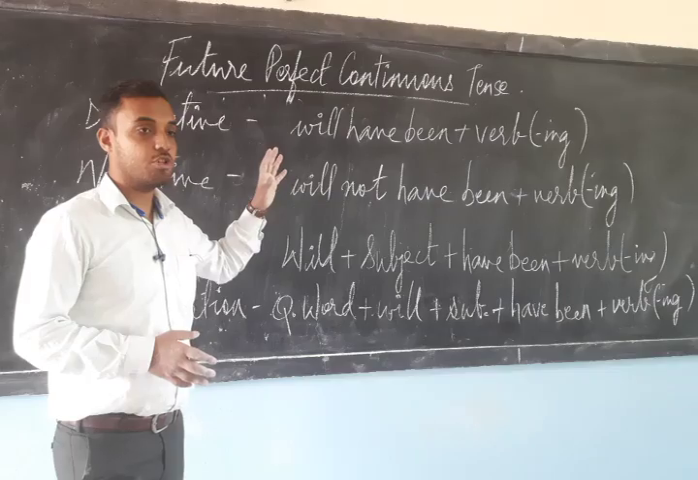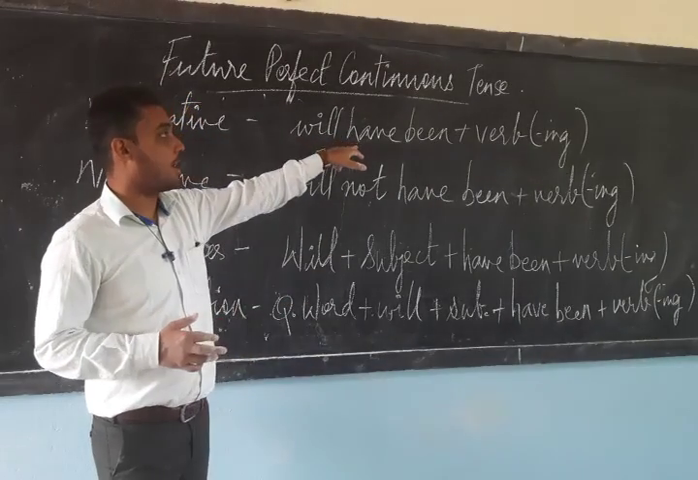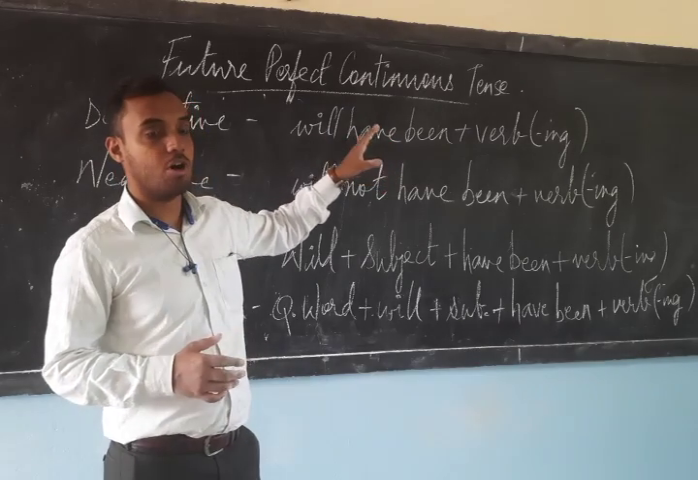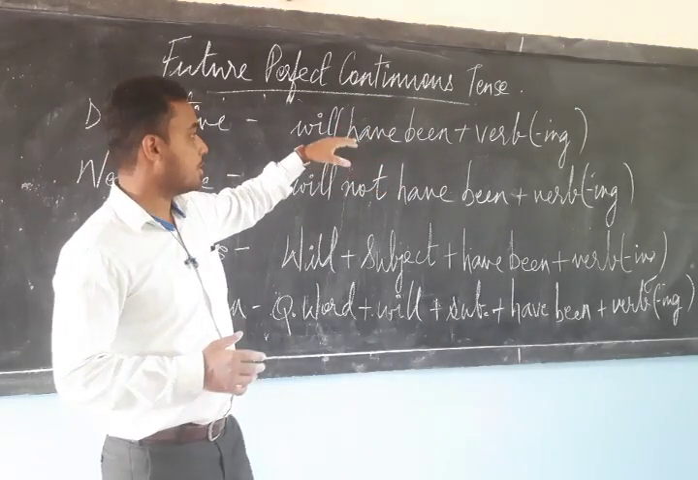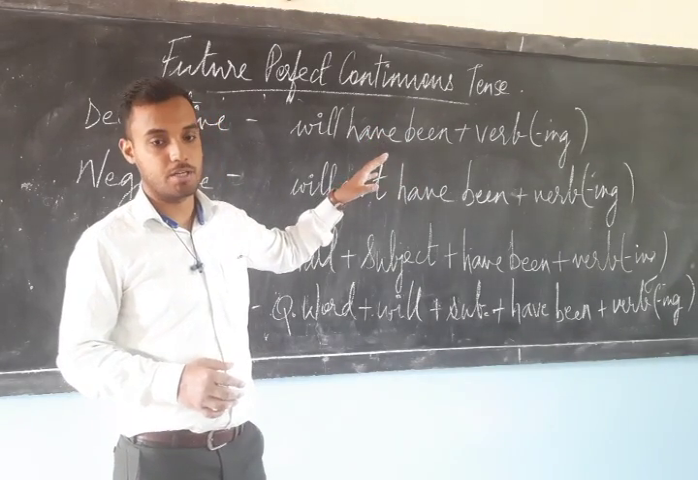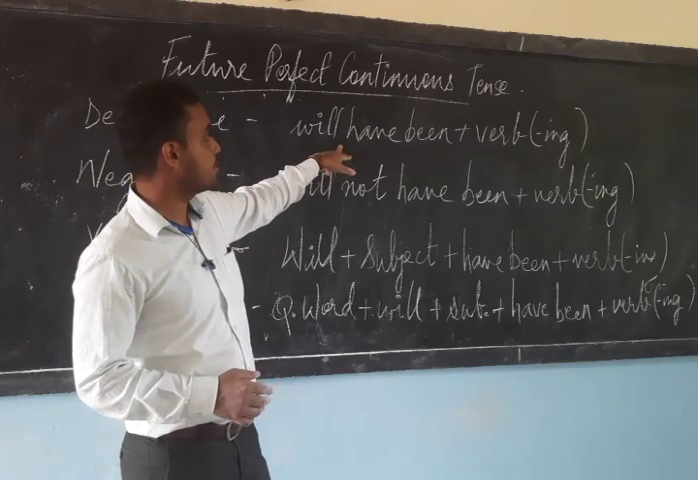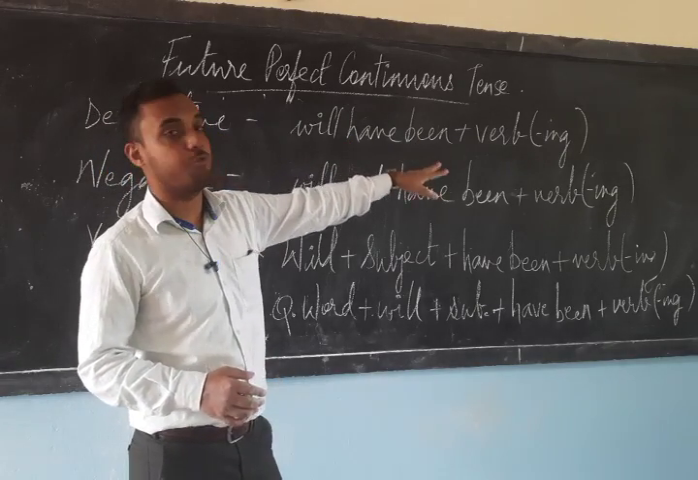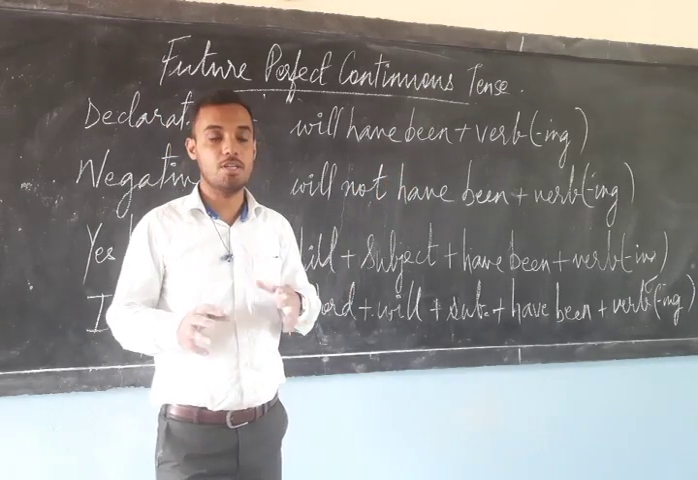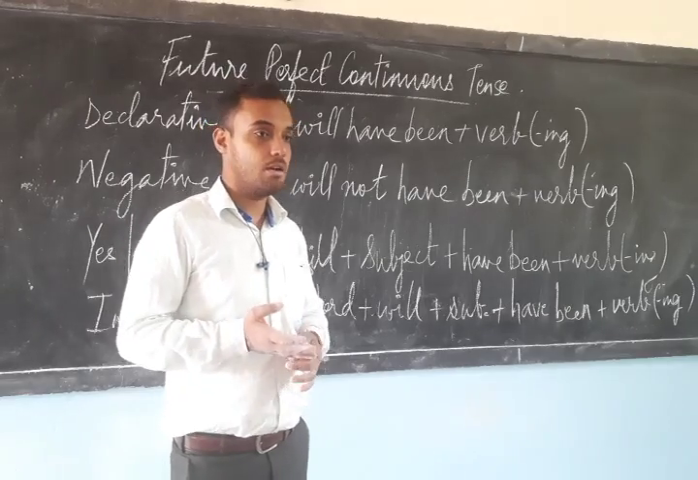Now, in future perfect continuous tense, we make use of will have been. Okay. Now, will have been tells you about future perfect continuous. If will have been is not there in the sentence, it is not in future perfect continuous tense. Okay. So, the structure that I have written over here is will have been plus verb, and the verb has to be in ing form, meaning in continuous form. Singing, playing, dancing, and what else?